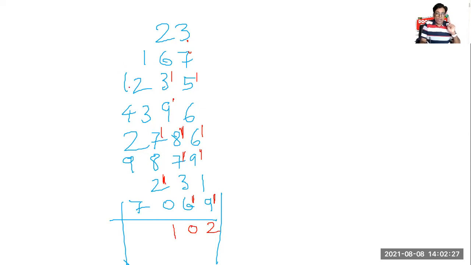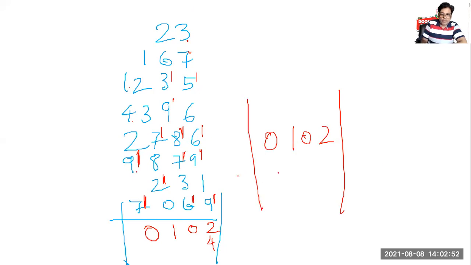Now 1, 4, 5, 2, 6, 9, 15. 4 left. 4 and 7, 11. Nothing left. Now 11 came how many times in there? 1, 2, 3, 4 times. That will be 0, 1, 0, 2.